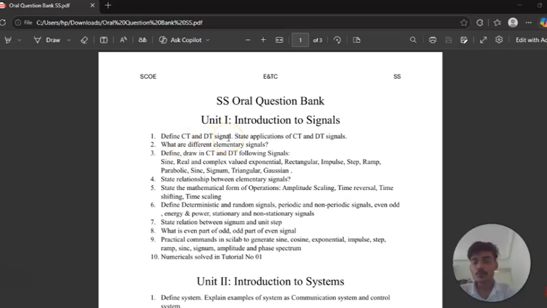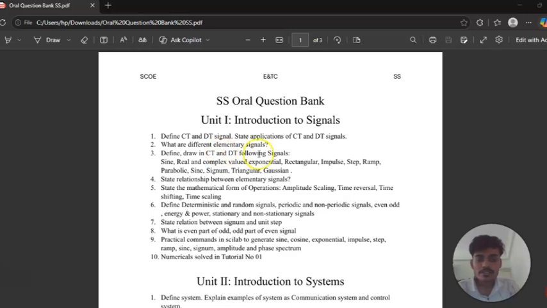You should know the two types of signals, continuous time signals and discrete time signals. Define continuous time signals and discrete time signals, and state the applications of continuous time signals and discrete time signals. This is one of the important questions from Unit 1.